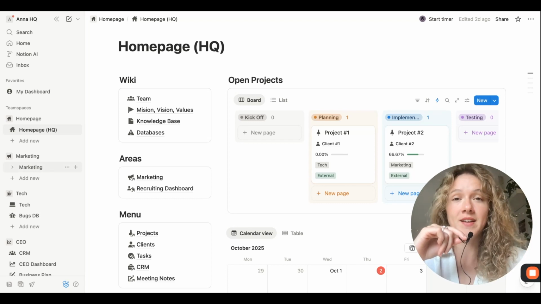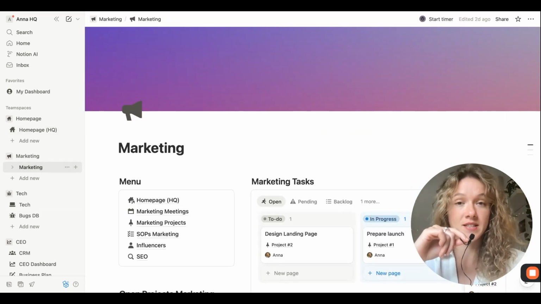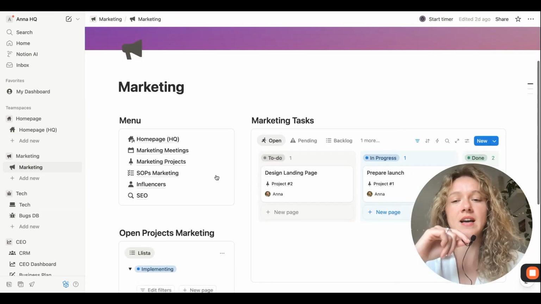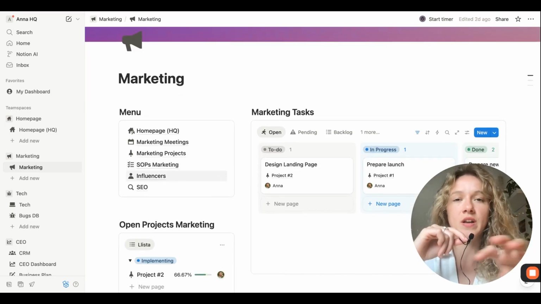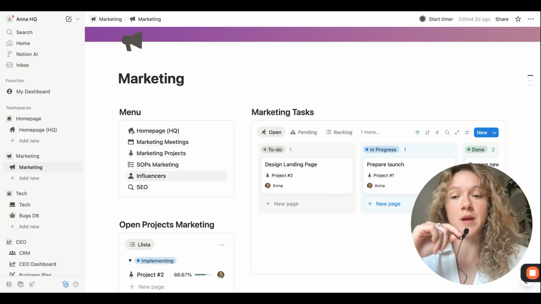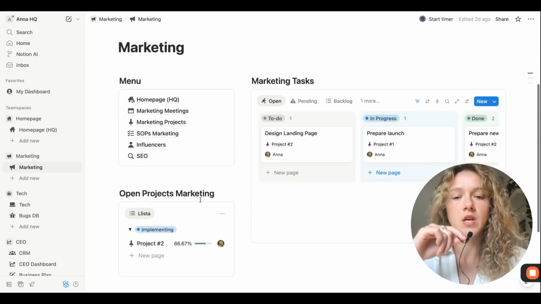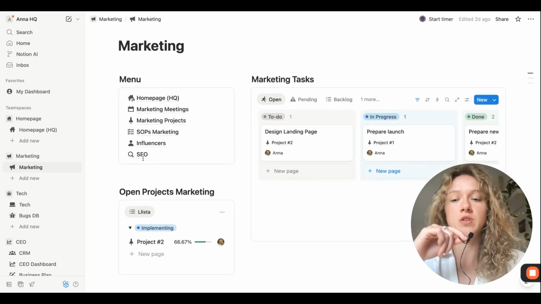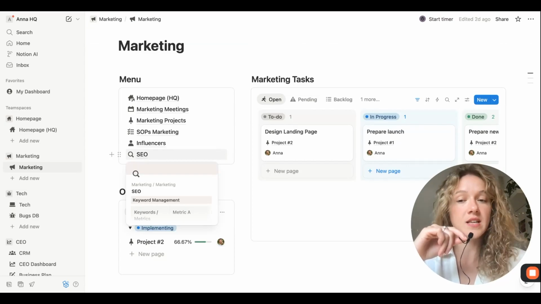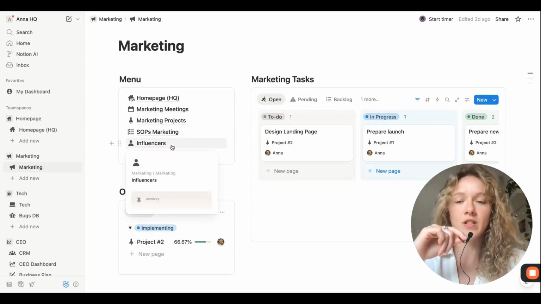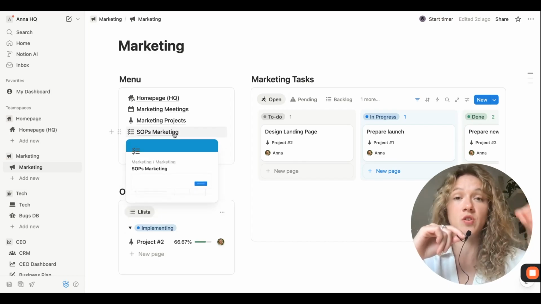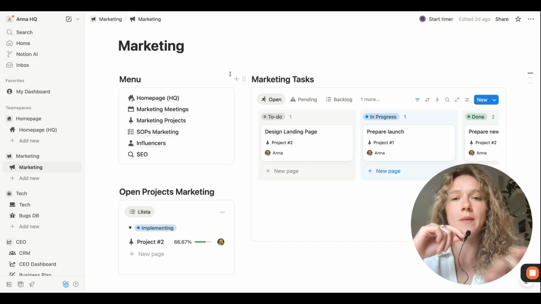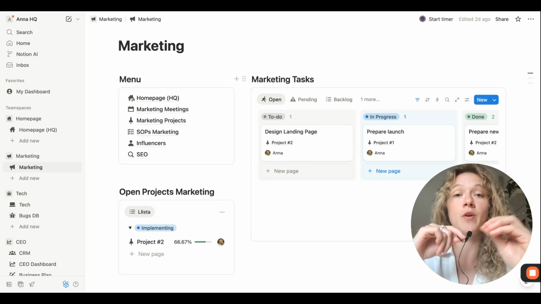For example, the marketing team is the only one that has access to the marketing dashboard. And then this allows them to also receive tasks and send projects. So everything is still connected with everyone else in the rest of the company, but they can have a bit of privacy and also manage their internal things. So for example, for the marketing team, they also need to have another dashboard to manage the SEO analysis and all the influencer campaigns and all of the content for that. And maybe they have their specific documentation or the SOPs, so everything can be managed from the marketing team.